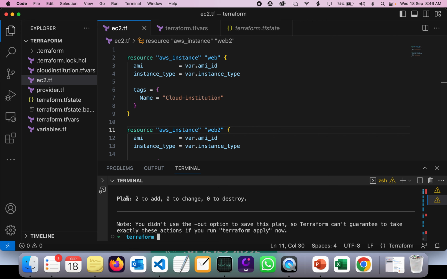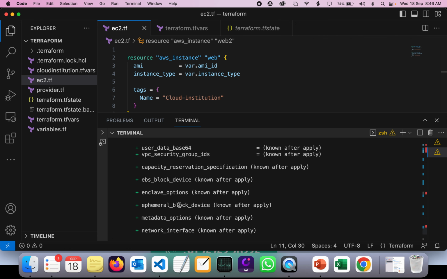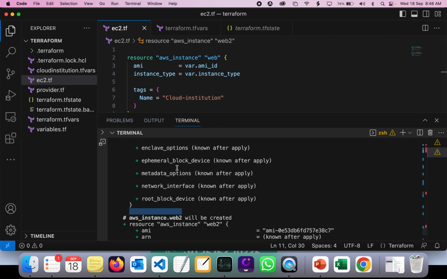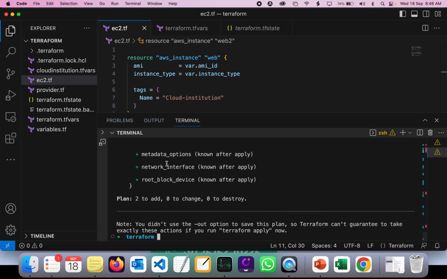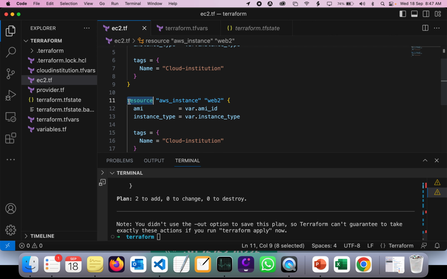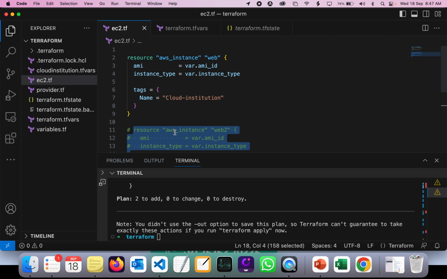Now it's working, and it says the plan is two to add, zero to destroy, and zero to change. As you can see here, instance web will be created, and instance web1 will be created. Now, what we can do is this: I don't want to create two instances with two resources. I want to create two instances with only this one resource itself. Is it possible? Let's consider how far it is possible.